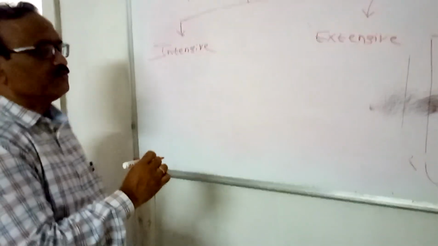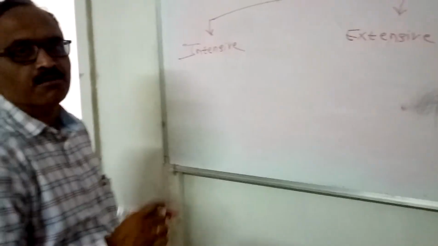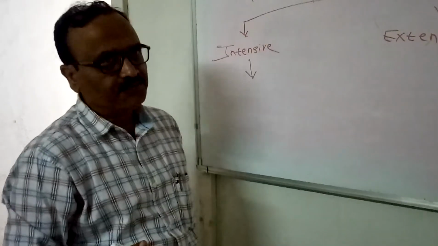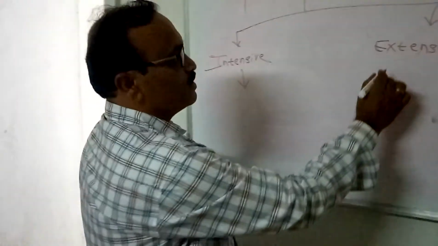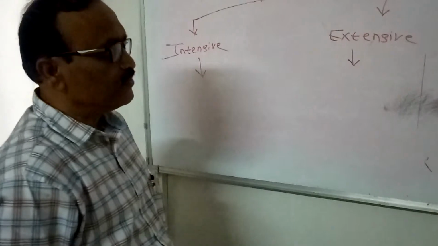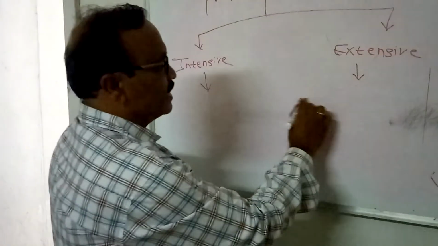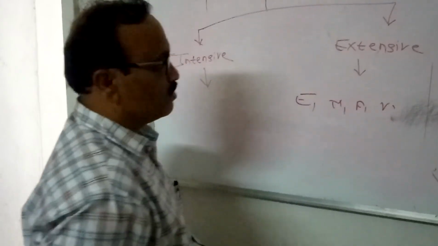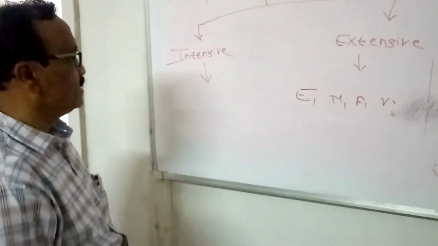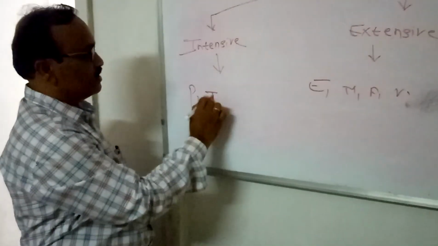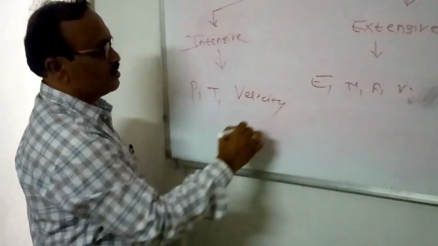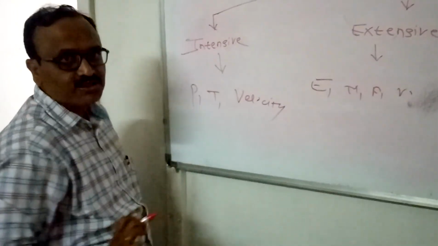The properties which do not depend on the mass of the system are termed intensive properties. The properties which depend on the mass of the system are termed extensive properties, like energy, mass, area, volume. All come under the extensive properties. Then pressure, temperature, velocity all come under the intensive properties.